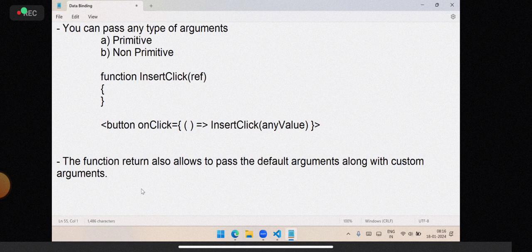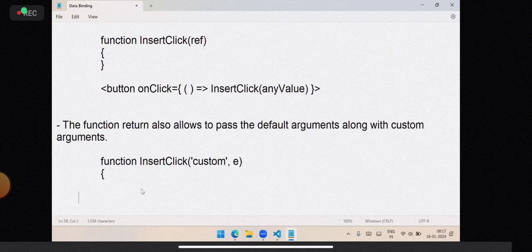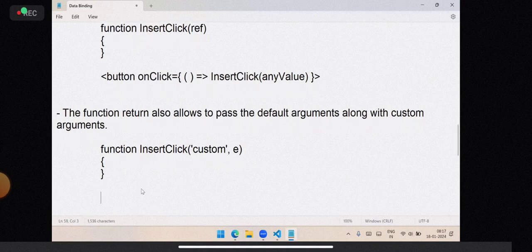So usually what happens is we configure it in this way. Function insert click, in that some custom value and e. How do we define it? On click, you can pass an e.